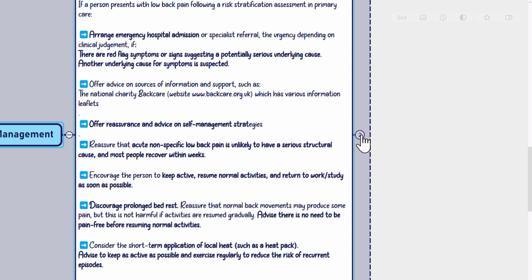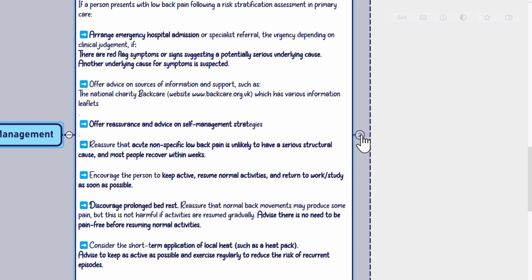Offer advice on sources of information and support, such as the National Charity Back Care website www.backcare.org.uk, which has various information leaflets. Offer reassurance and advice on self-management strategies. Reassure that acute nonspecific low back pain is unlikely to have a serious structural cause, and most people recover within weeks.